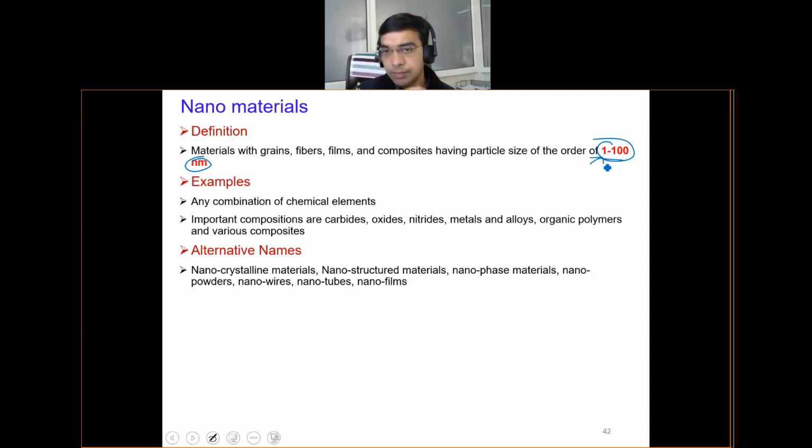But again, producing such a material will always be very costly compared to the bulk material. So that is why in any product you see nanomaterial being used, the cost is definitely going to be higher compared to the non-nano or the micro structured material. Nanomaterials are also known by different names like nanowires, nanotubes, nanofilms, nanostructured materials, nanophase materials.